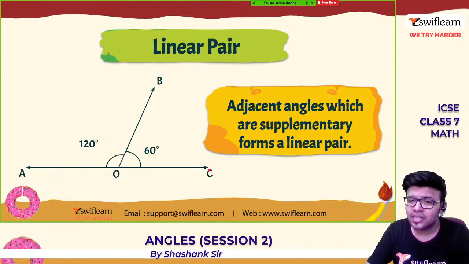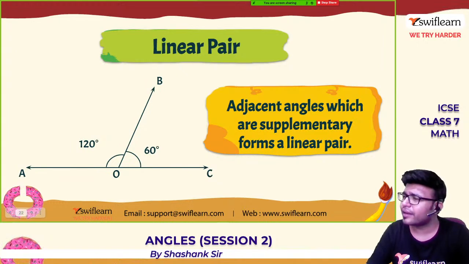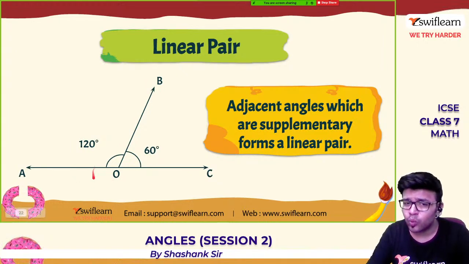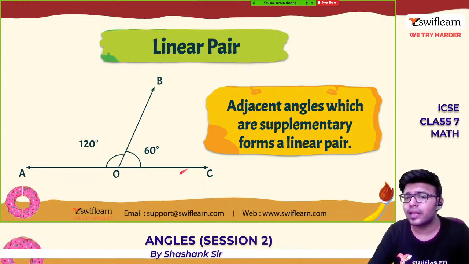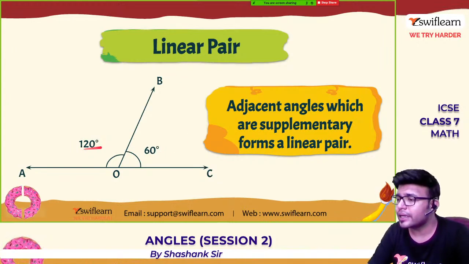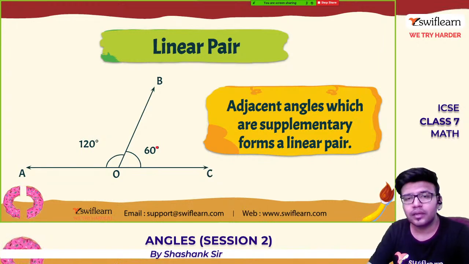Now see this angle COB and angle BOA. Are they adjacent? Yes, they have a common vertex O and common side OB. They are a linear pair. Now, are they adding to 180 degrees? Yes.